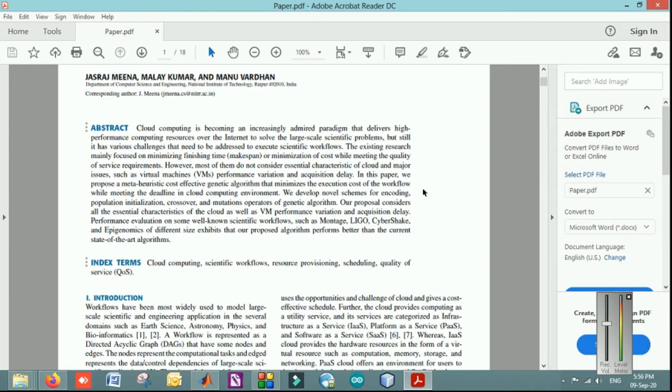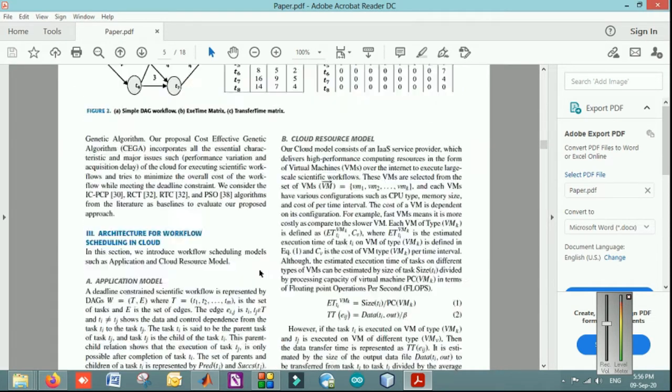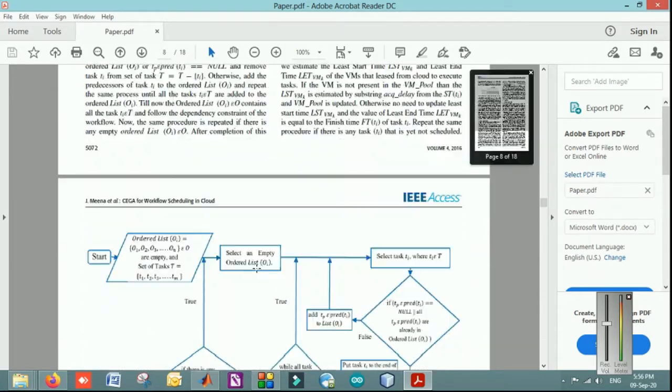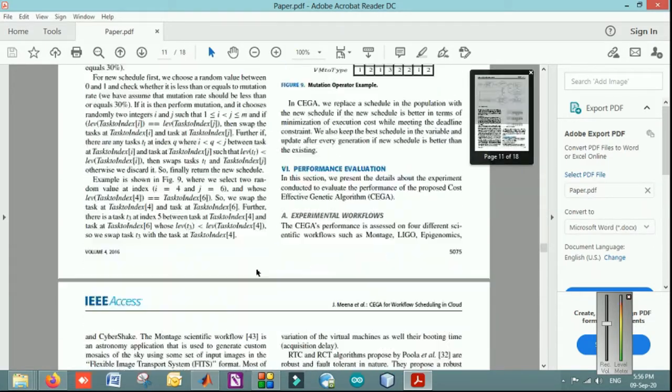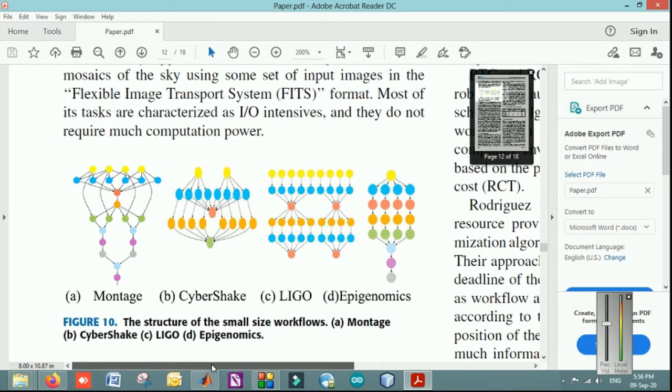As this is one of the example papers for you guys, in which they have considered the scientific workflows Montage, LIGO, CyberShake, and one is the Epigenomics, right? These are basically the workflow structures given over there, and how many workflows are over there. You can see the information over there. These are the structures for the workflows here. These are the levels: level 1, level 2, level 3, 4, 5, 6, 7, tree based formation, and all are having different structures in themselves.